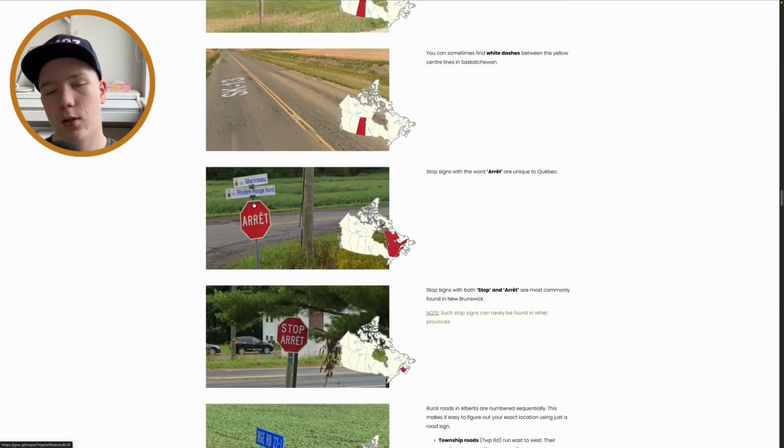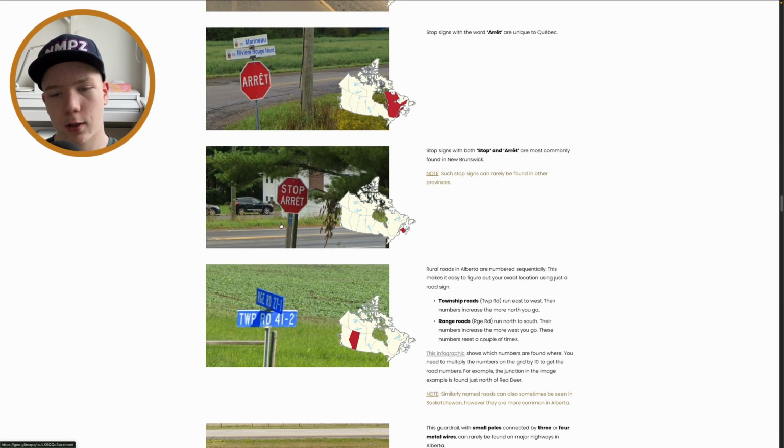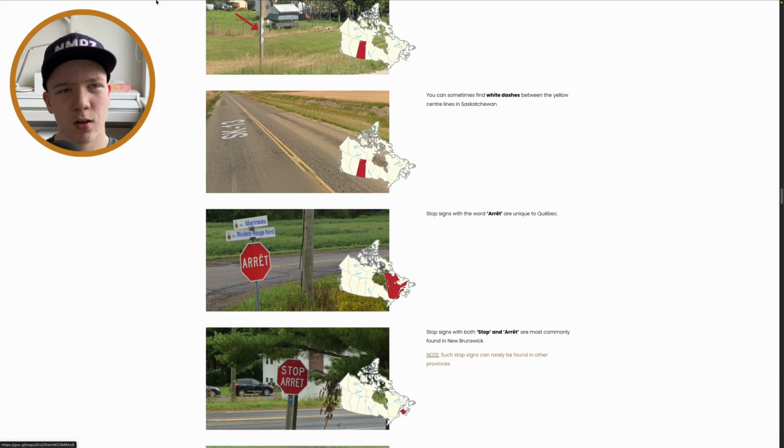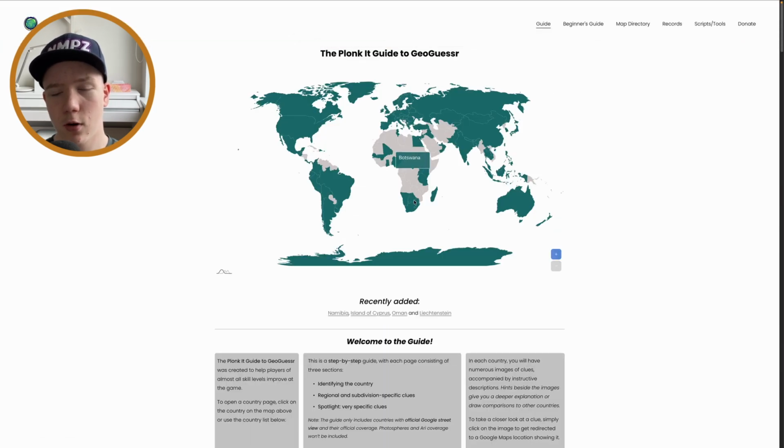And yeah, here you can see the stop signs in Quebec do look different, and also in France. So sometimes maybe you have Canada and France confused, because Quebec anyway, Canada mostly speaks French actually. There's really not a lot of English, so you can confuse it with France sometimes if you're a less experienced player anyway. And yeah, then you can know that in France they just write stop on the signs, but in Quebec they will always be like this. Maybe there are some exceptions, I don't know. And these are New Brunswick, and no, I won't be really going into the region guessing stuff anymore, and just take the next country,